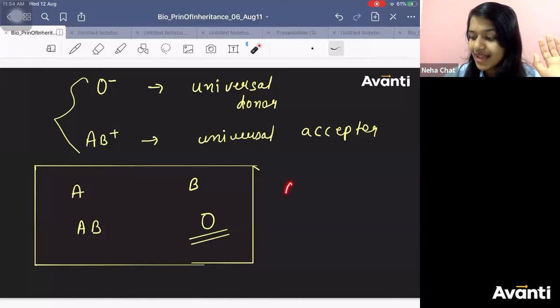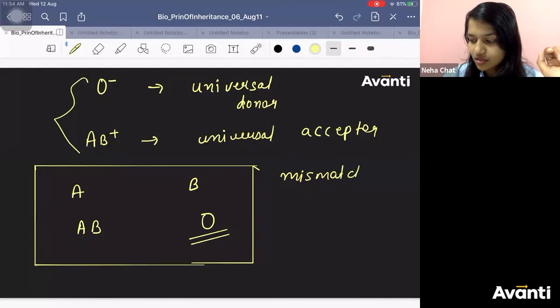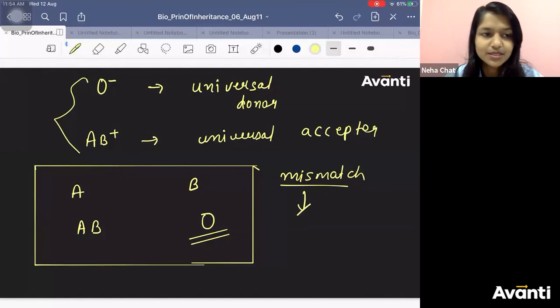Because if there is a mismatch in the blood group, what is the condition? What happens? Tell me. Starts with the letter A.